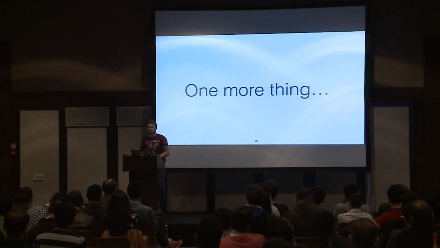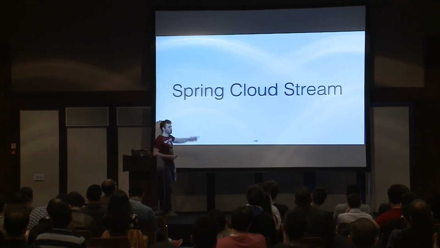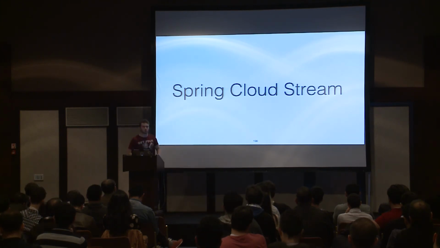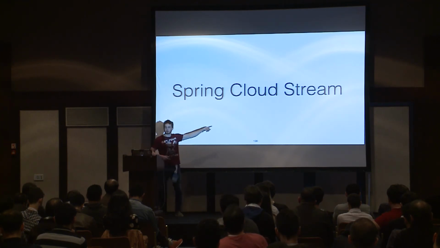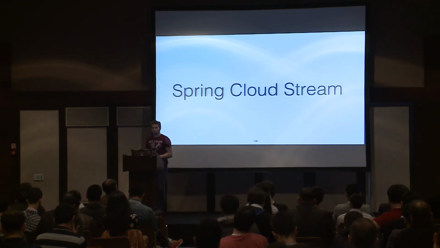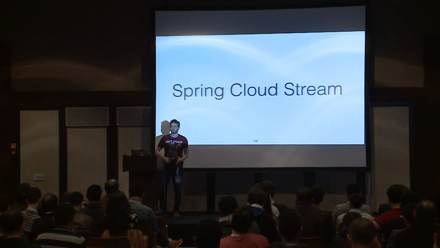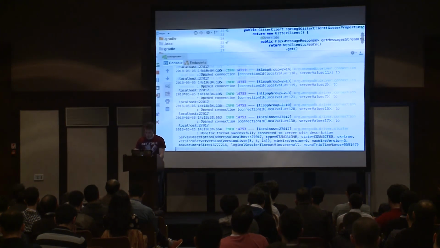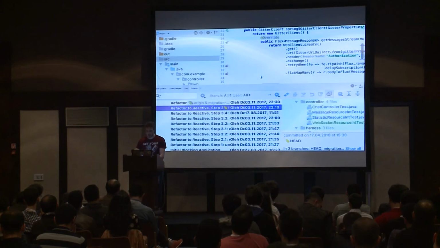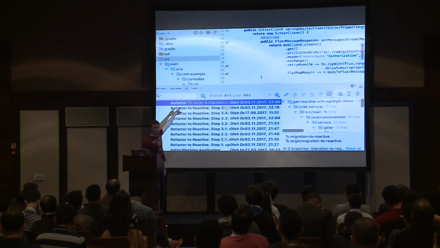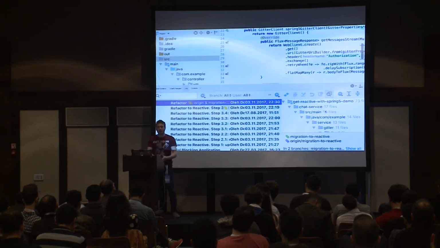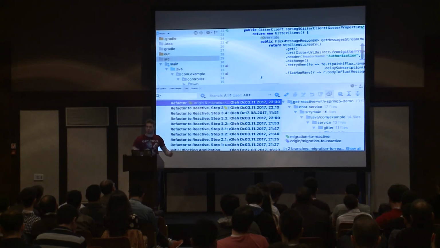However, one more thing that I'd like to add related to achieving elasticity is a new model. It's not new, but one important model in the Spring ecosystem called Spring Cloud Stream. By applying the Spring Cloud Stream model, we will be able to achieve elasticity in our system. And I'll encourage you to do so at home. There is the last commit, which applies the Spring Cloud Stream model to our application and allows creating a fully reactive system with the support of the Spring ecosystem.